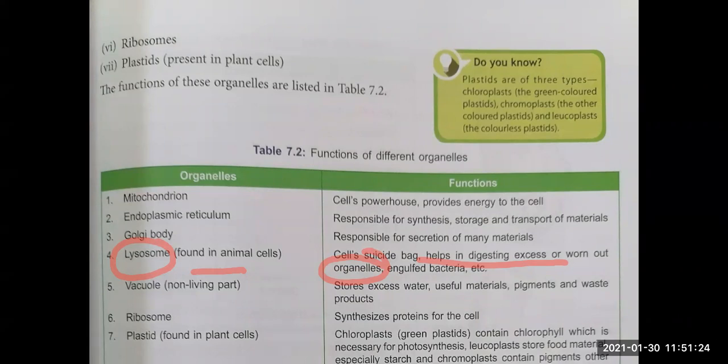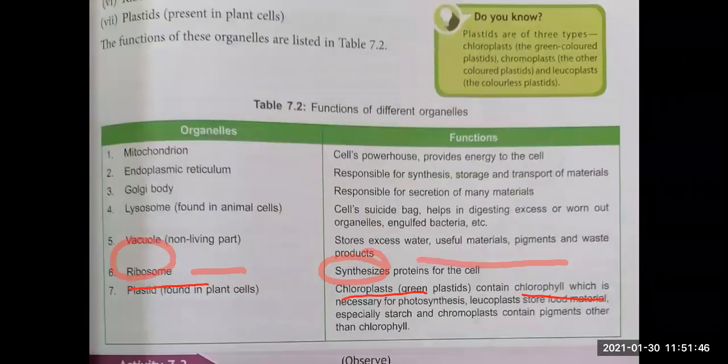Next is vacuole. Children, vacuole, we know it is an empty hole. Okay. So what is it? It just stores excess amount of water. और इसमें थोड़ी थोड़ी चीजें होती हैं, that is pigments and waste products. It's just going to store. It is a small hole where these extra things are stored, right?